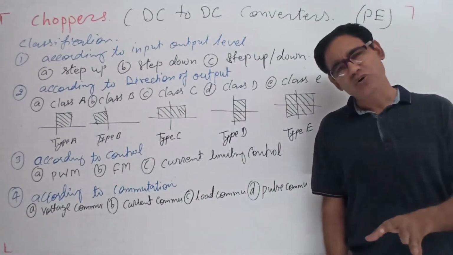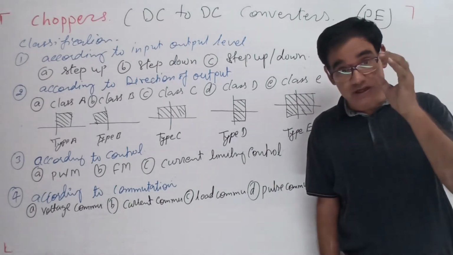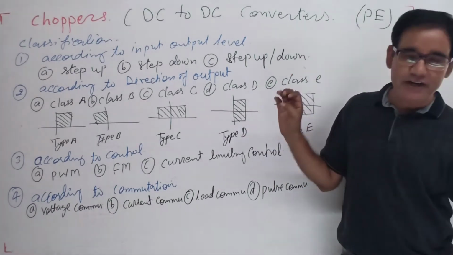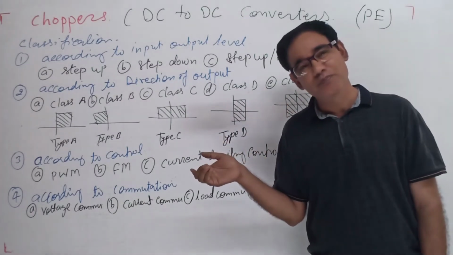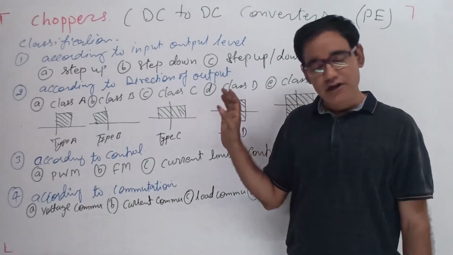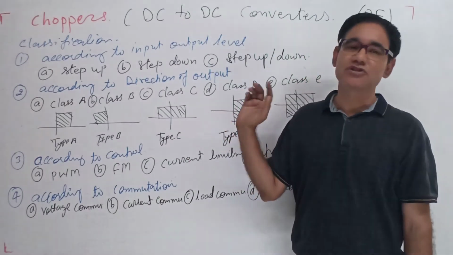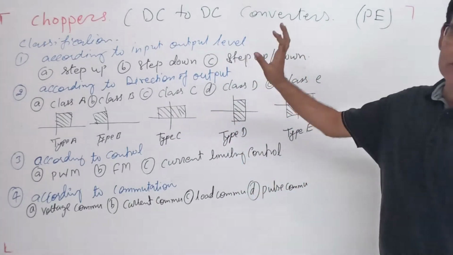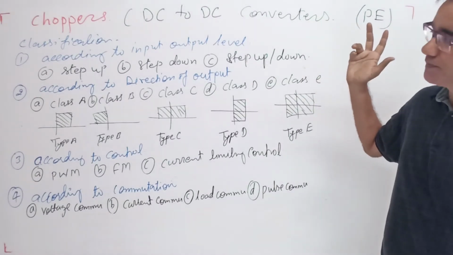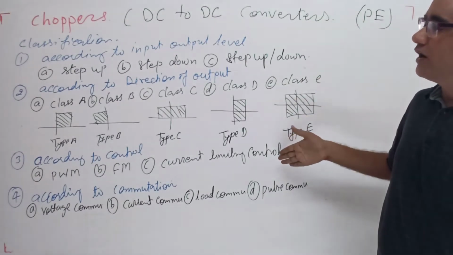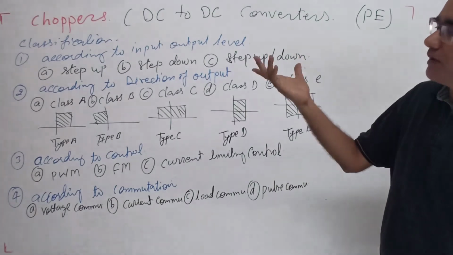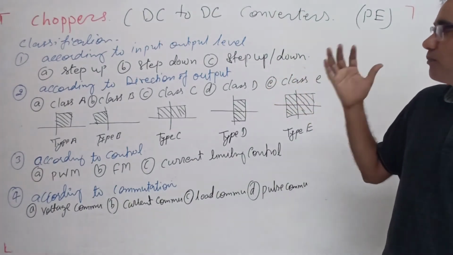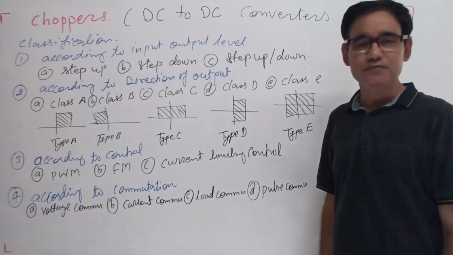In power electronics, as per the university syllabus, as per the AICTE, the choppers are divided into chapter 3 and chapter 4. According to step up, the boost converter, buck converter, buck boost converter.